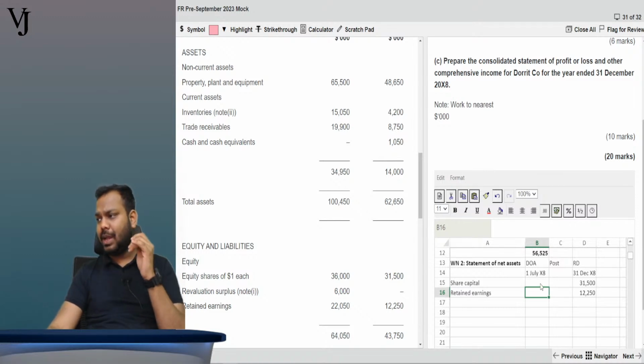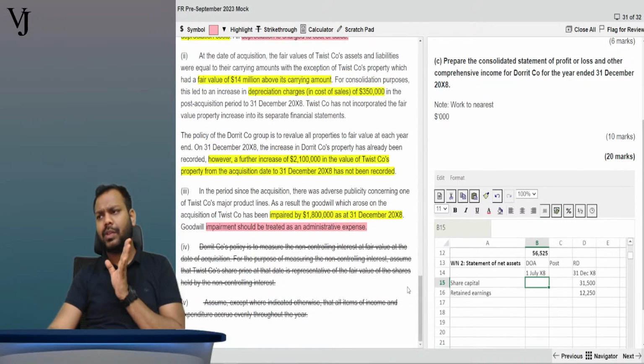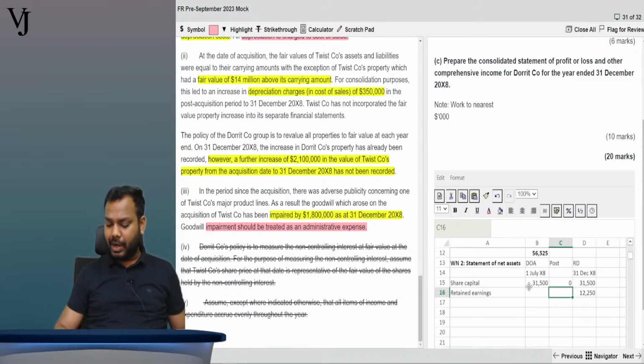Now, we read the entire question. Tell me, is Twist company issuing any new shares? No, Twist company is not issuing any new shares, right? So the share capital on the date of acquisition and the reporting date will be the same.